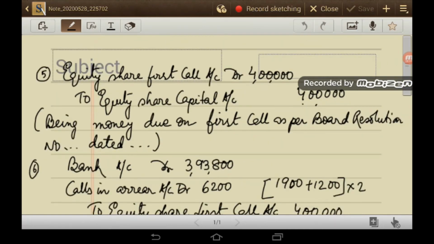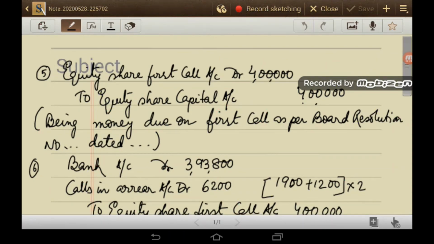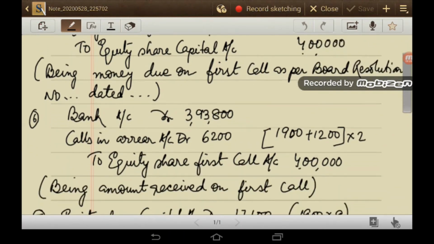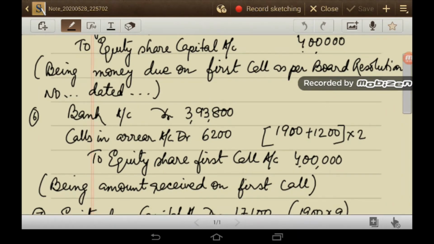Now the fifth journal is equity share first call account debit 4 lakh to equity share capital account 4 lakh. This is the amount due at the time of the first call. The sixth journal is bank account debit 3,93,800, calls in arrear account debit 6,200 to equity share first call account 4 lakh.